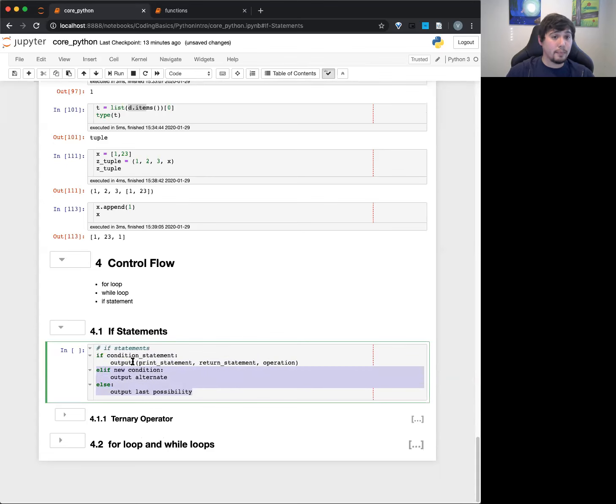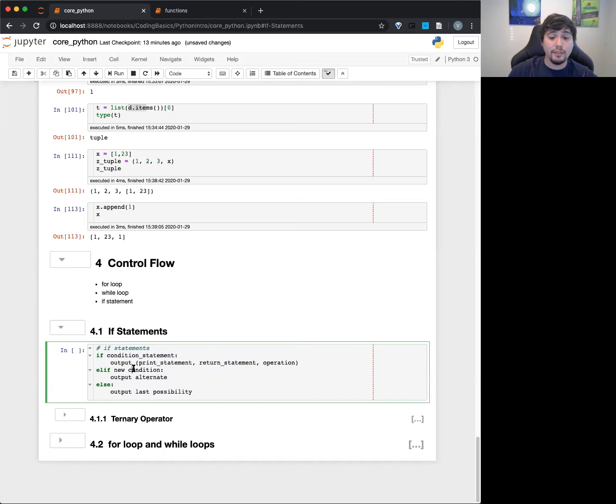So you could just do the if part and then do nothing else. But the else if and else actually allow us to have more control. So if this condition is true, it will do this stuff. If the condition is false, it will move on to the next part, which is elif, and say, oh, is this condition true? And if this condition is true, it'll run this part and stop right there.